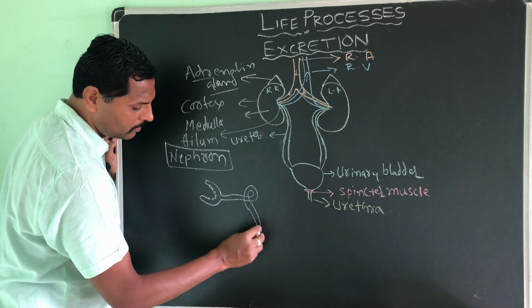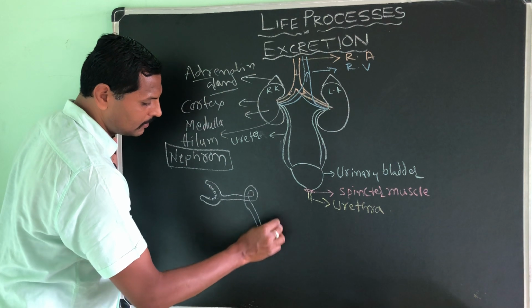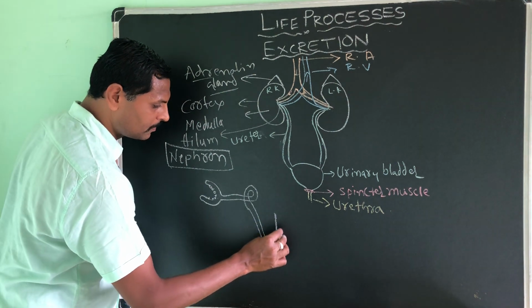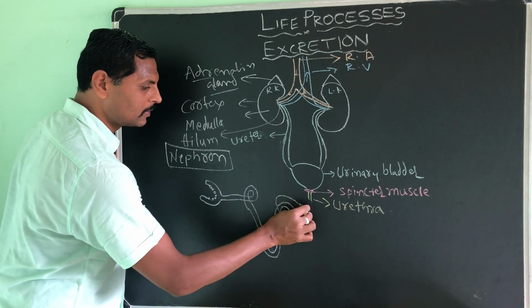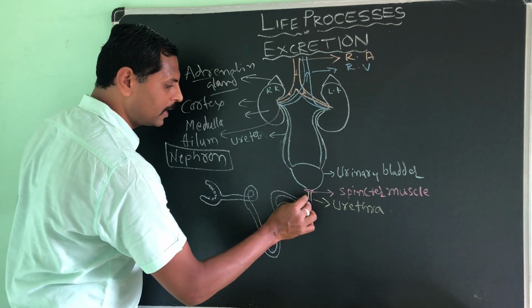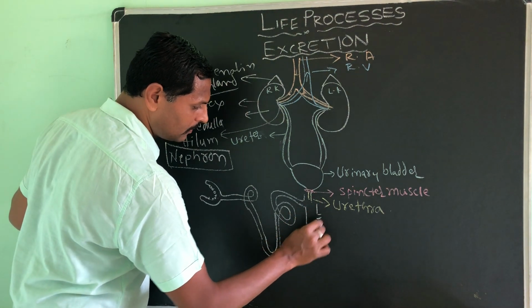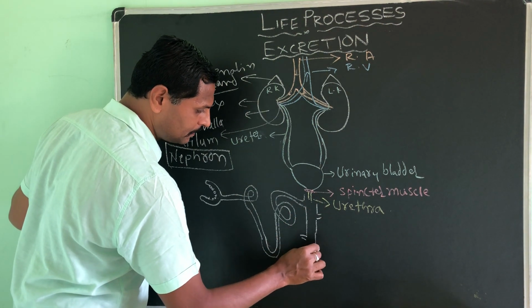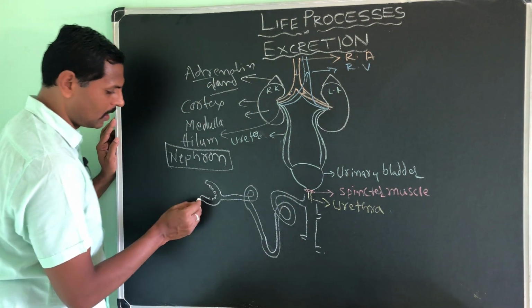and here it bends like this and goes down. I will take this much only, and once again it bends down like this, and from here it will open into the collecting duct. Sir, what is this? This is Bowman's capsule.